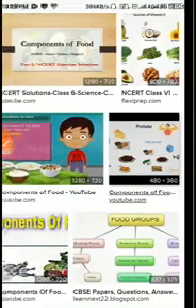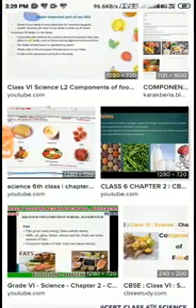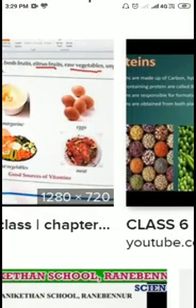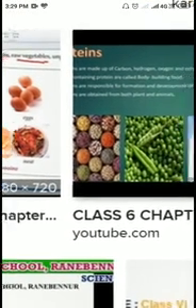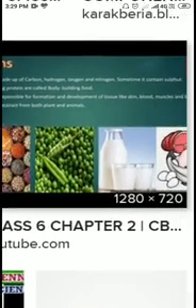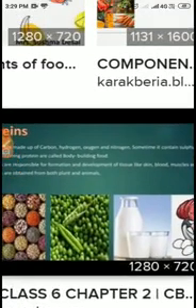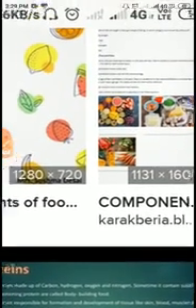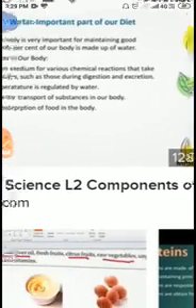Dear students, here another visual is available for your learning, and this visual is again showing different types of collections of seeds, different food items, milk, and fruits.